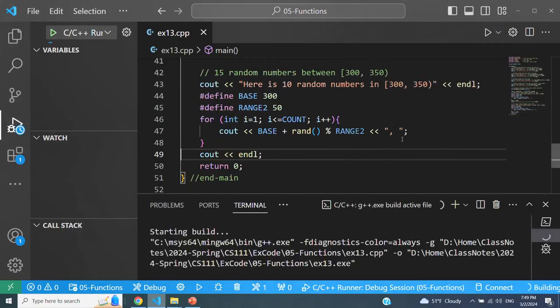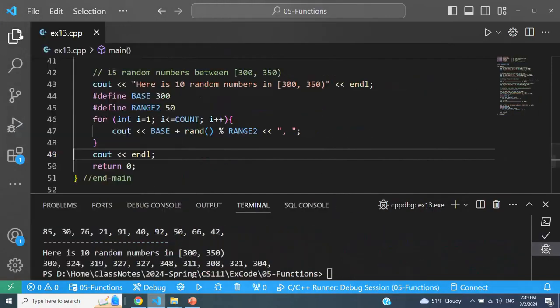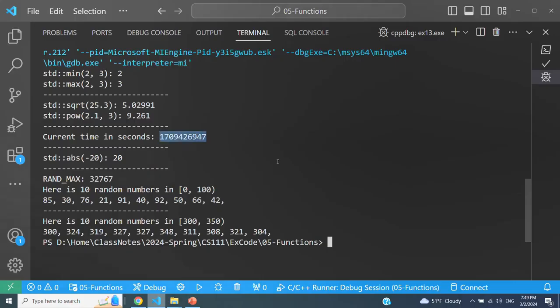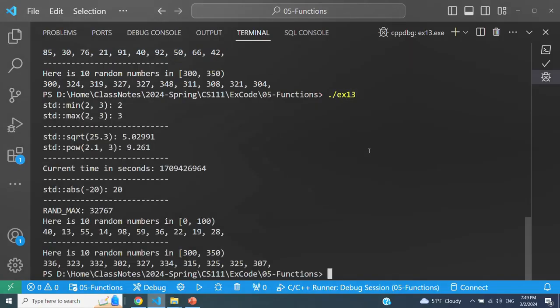Now you're going to see that we get a totally different set of random numbers, because each time we are initializing the seed to a different value. This is now the current time in seconds, and here are the numbers. As you can see, these numbers are totally different from the ones we just executed. Let me execute it again and compare. These numbers are totally different from the previous round, because our seed is different. We are passing the current time as the seed of our random number generator, and it's producing different random numbers at each run of this program.